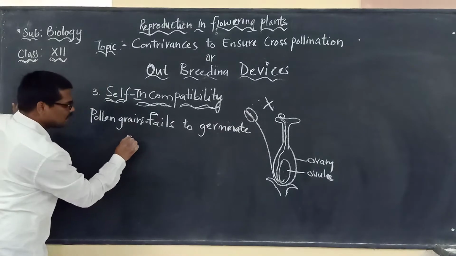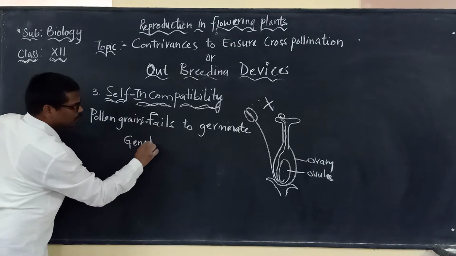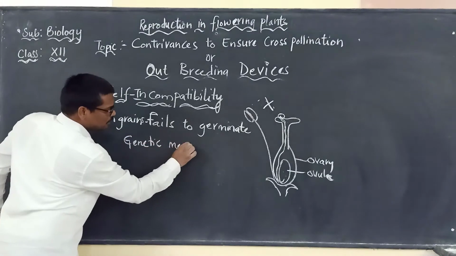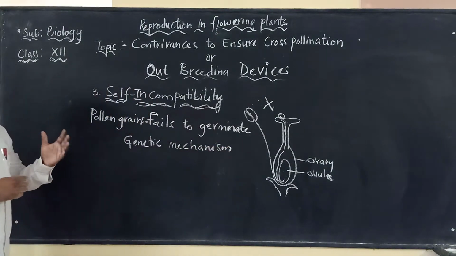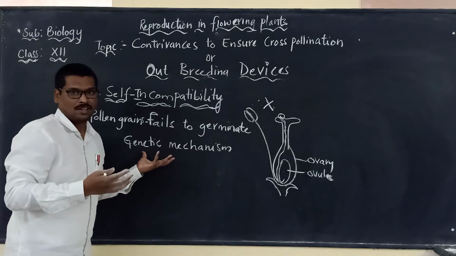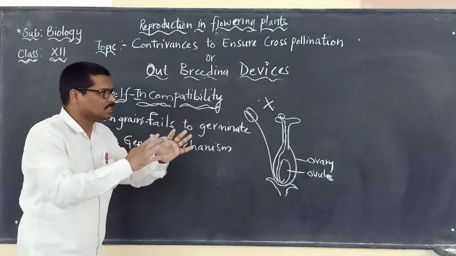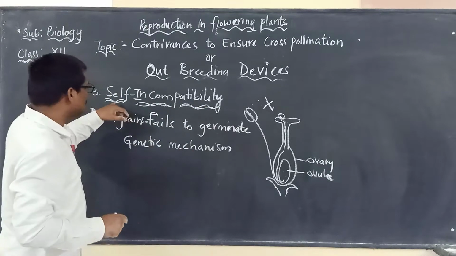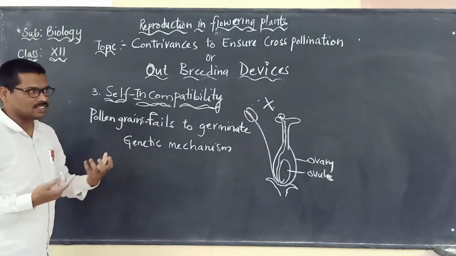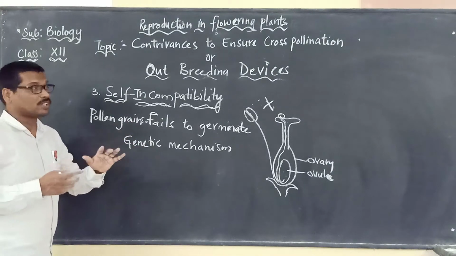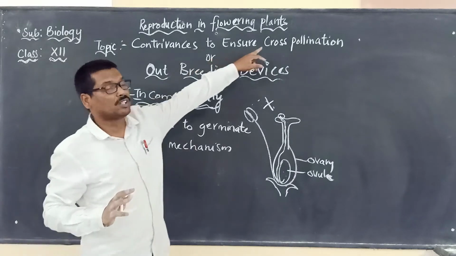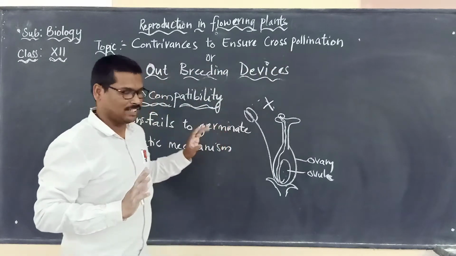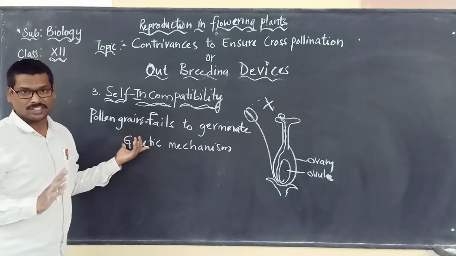And this process is a genetic mechanism, which takes place based upon the genes that are present. So self-incompatibility is another adaptation the flowers or plants show, to discourage self-pollination and only to promote cross-pollination.